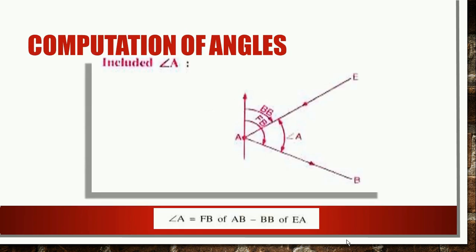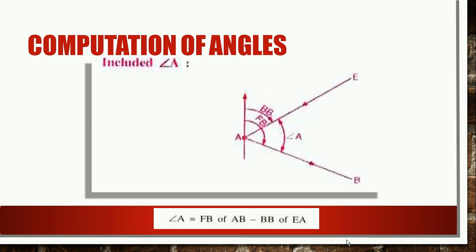Now, by getting the bearings of the lines you are able to compute the angles between two stations, right. So here there are station points A, E and B, and you have to find the angle A. For that purpose you have to calculate the forebearing of line AB and the back bearing of line AE. Why? Because the progress of the survey line is in the direction of AB, and the progress of the survey line from station E to A, that is, you have to go from station E towards A, right.